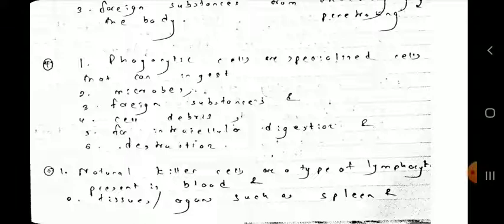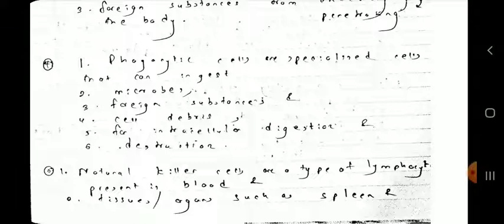See how I broke that definition down into pieces. Phagocytic cells are specialized cells that can ingest, it can swallow, right? It can take in, right? Who, what? Microbes, foreign substances, and cell debris. The remnants of the cells after fighting.